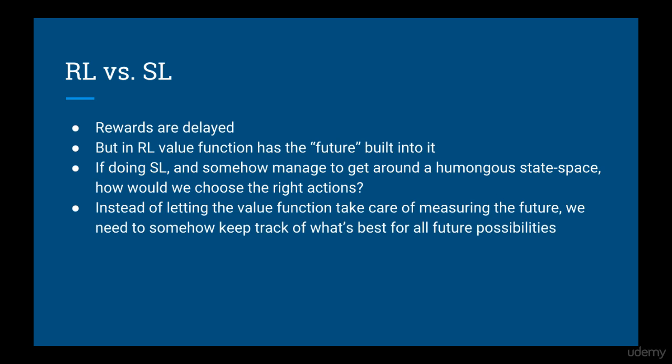If you're trying to choose the best action for a particular state, so assuming somehow you get around the problem that you need to label an exponentially large dataset, you still need to choose the best action based on all possible future rewards. So that means you would need to be the one calculating the value of each state and choosing the best action based on those values. In other words, instead of letting an algorithm calculate values in a way that automatically accounts for delayed rewards, you would need to somehow keep track of those yourself.